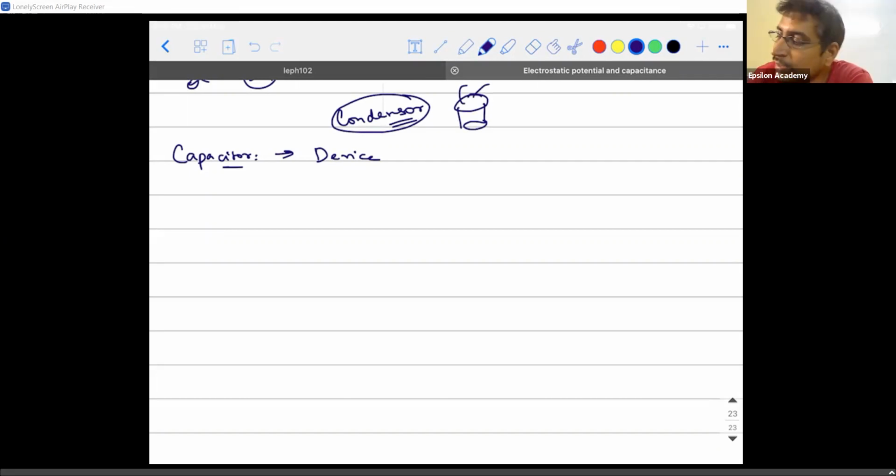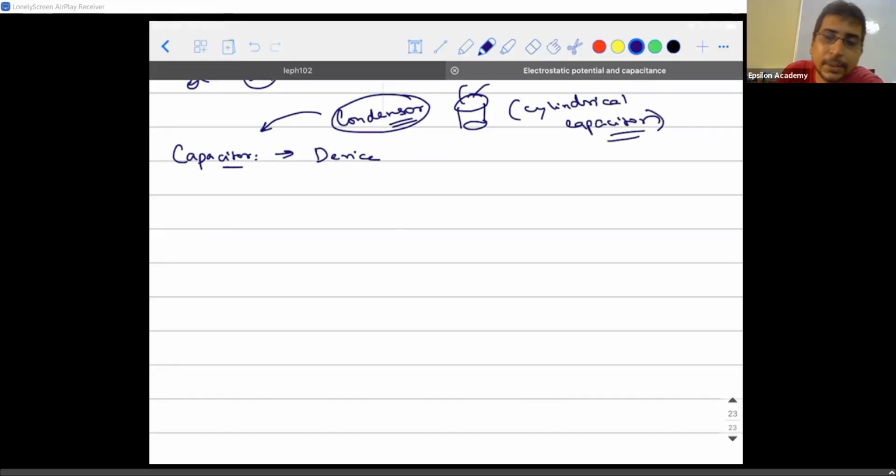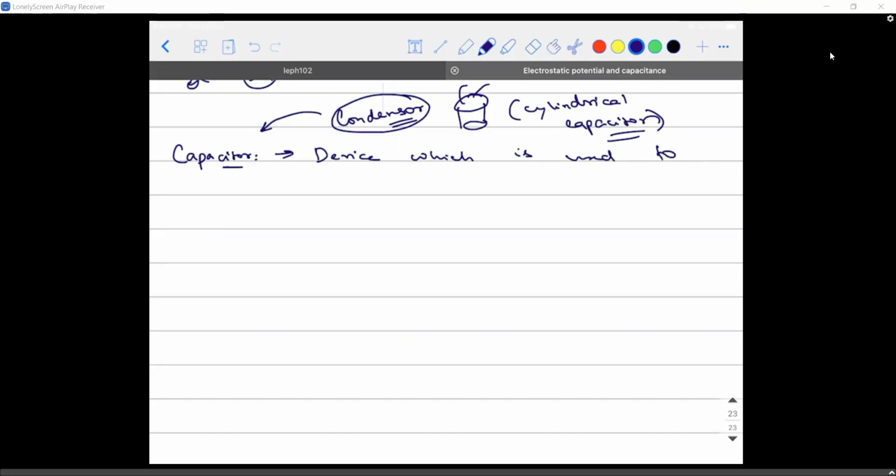So condenser is another name for a capacitor. Here the condenser they are trying to speak about is in the form of a cylinder, so we call it a cylindrical capacitor here. Have this in your mind, condensers and capacitors being the same. So what do these devices do actually? These are devices which are used to, can you complete this sentence? Store charge. It is used to store charge.